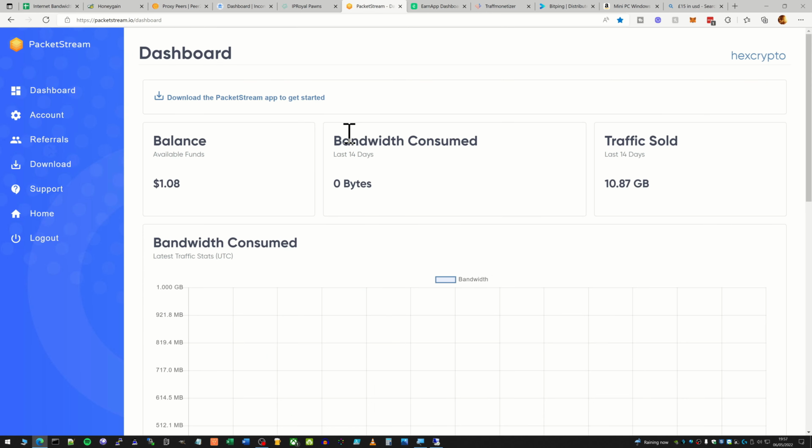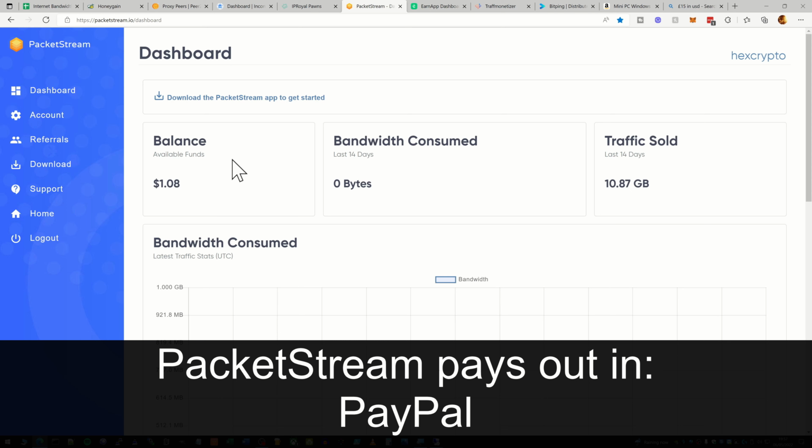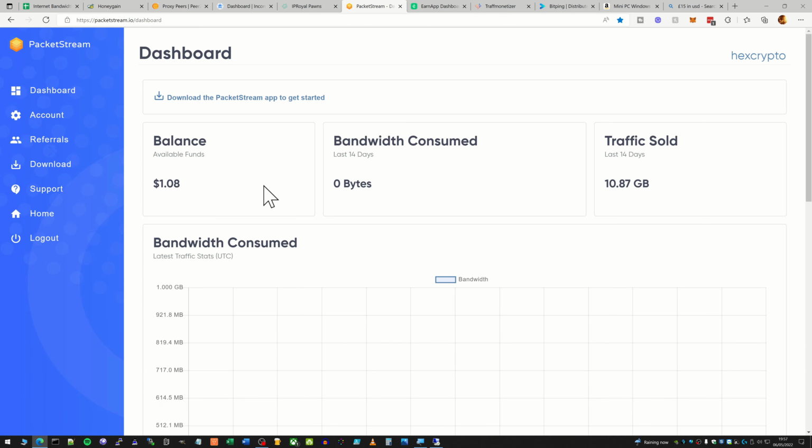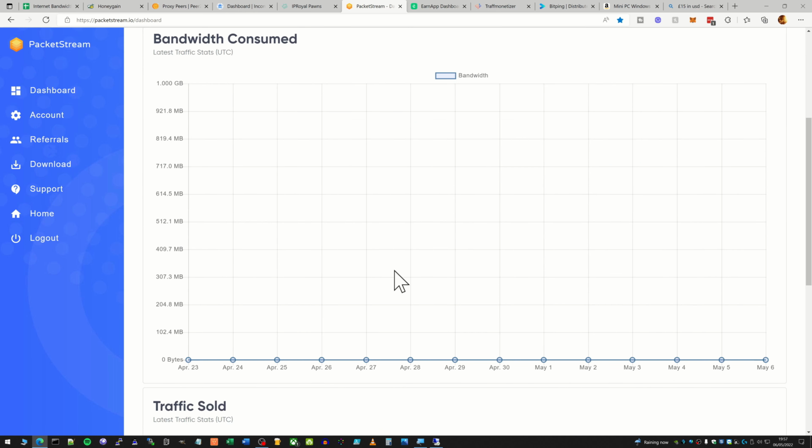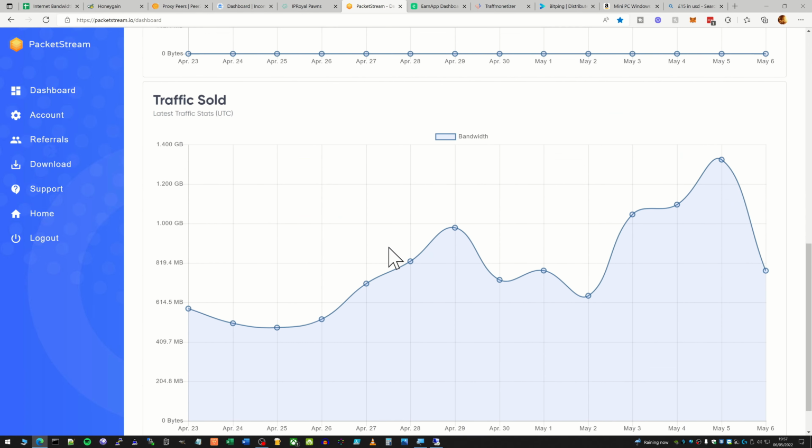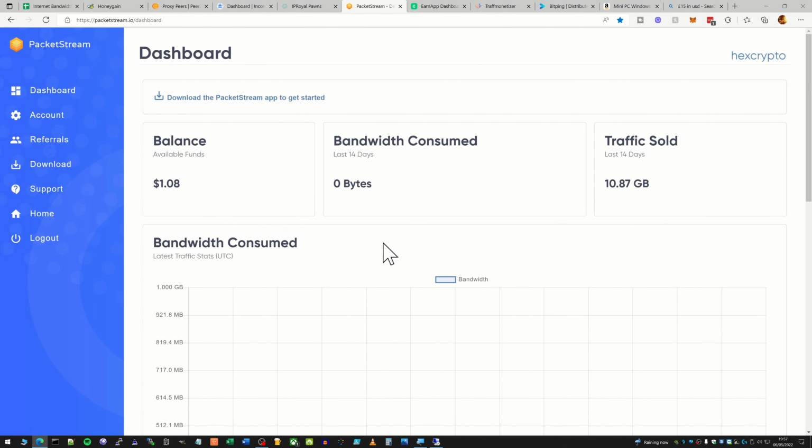So next up is PacketStream, and you can see here this is the one where other people can use your line as a sort of VPN. So I've sold over 10 gigs of traffic and I've only got $1 back out of it. Now, it's not a huge amount obviously, but it's $1 that I didn't have before, so I'm quite happy just to leave this running and just let it go.